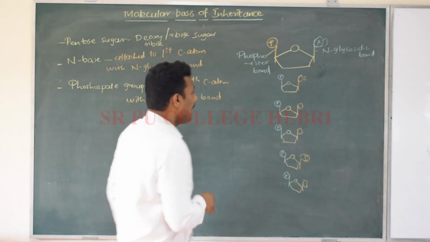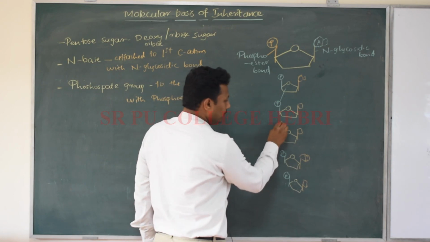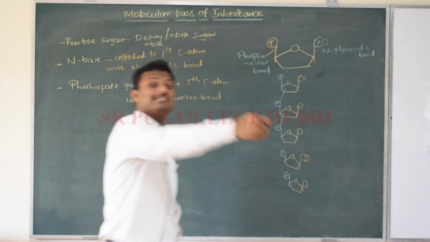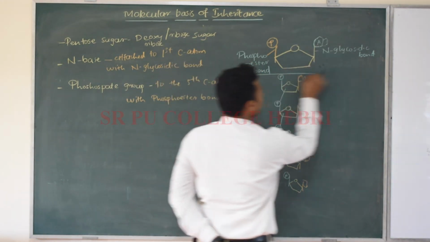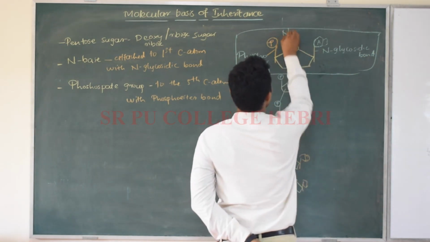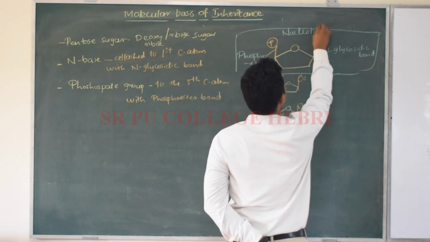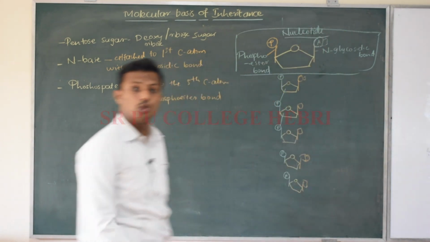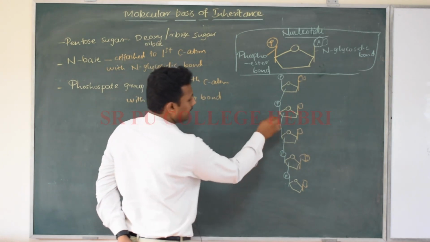Here this phosphate group is going to form one more phosphodiester bond with the next or successive nucleotide. This is one nucleotide, yes or no? So this is one nucleotide. When many such nucleotides are formed, all of them are joined together with the help of phosphodiester bond, right?